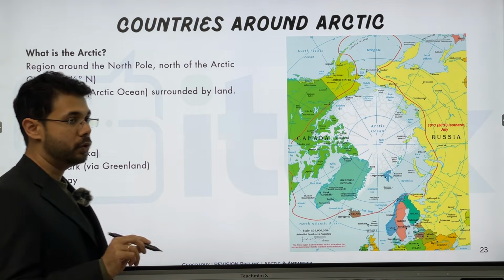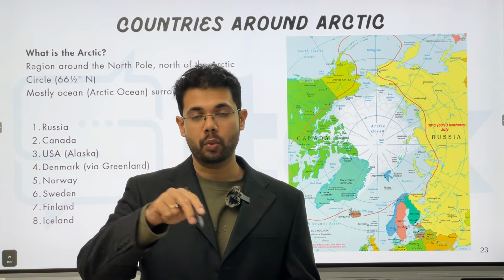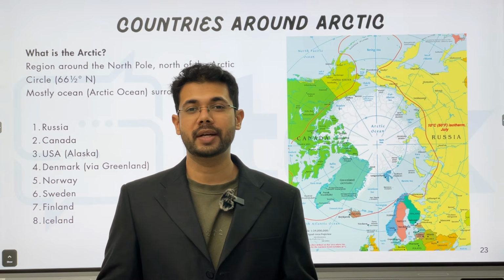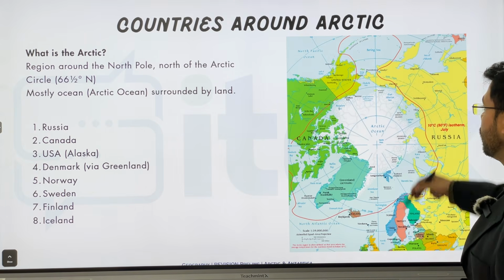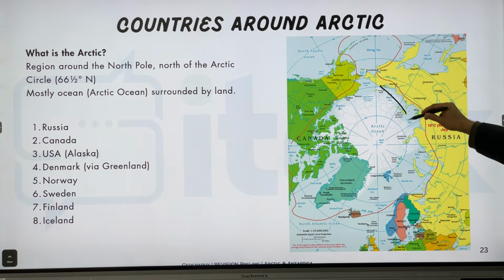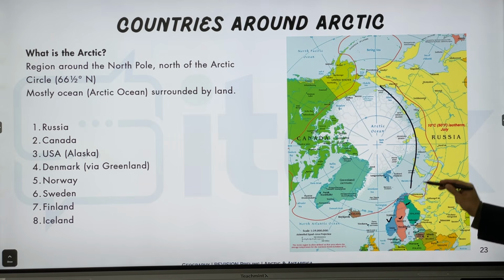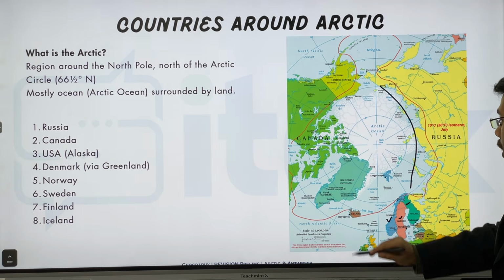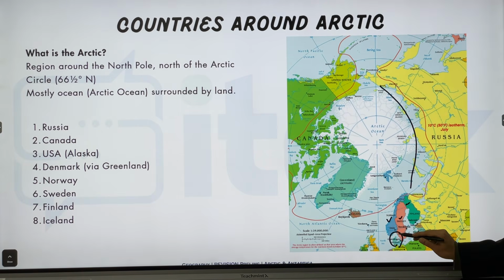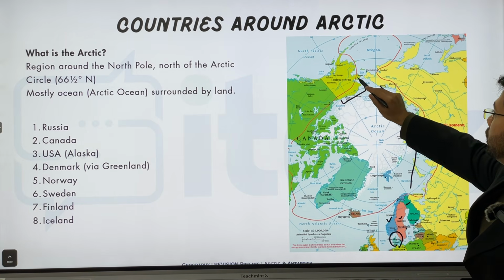So first of all, countries around the Arctic. If you are going with the newspapers and also looking at what countries surround the Arctic, you should be pretty thorough, and it's pretty easy to learn as well. First of all, we have Russia covering more than half the Arctic right over here. Then we have two countries, Norway and Sweden. Also, we can consider Finland. It is not getting a direct access, but it is still there. Iceland is obviously there. Greenland being a part of Denmark. Denmark is over here. And Canada and the United States through the state of Alaska.